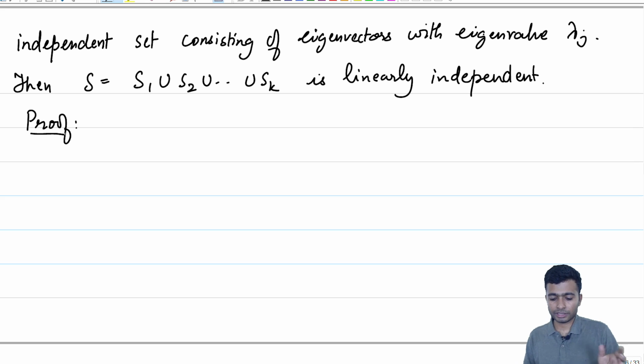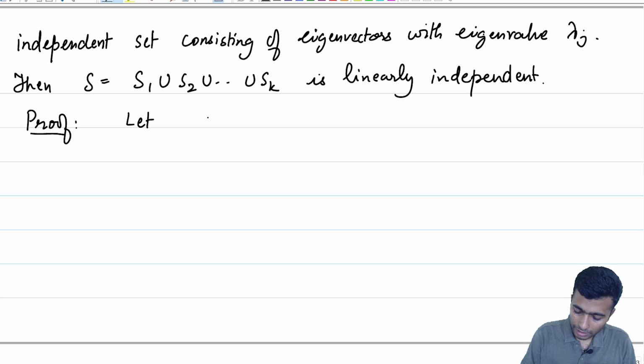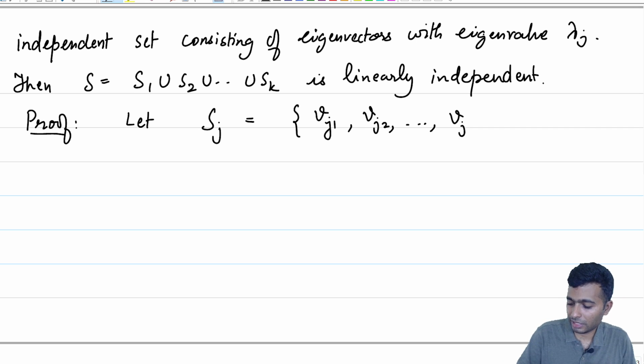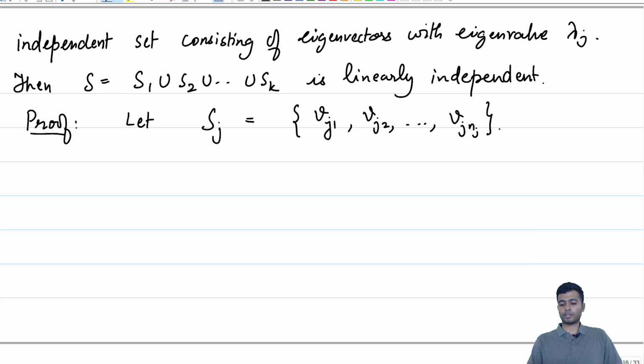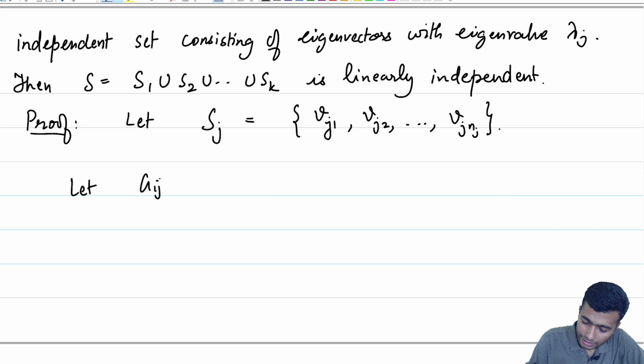Let us give some names to the vectors in each of the S_j. Let S_j be given by v_j1, v_j2 up to v_j n_j. Each of the S_j's consists of such vectors. We would like to show that the union is linearly independent. So let there be a linear combination of these vectors which is equal to the 0 vector.